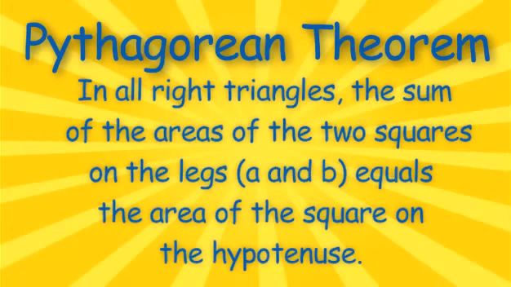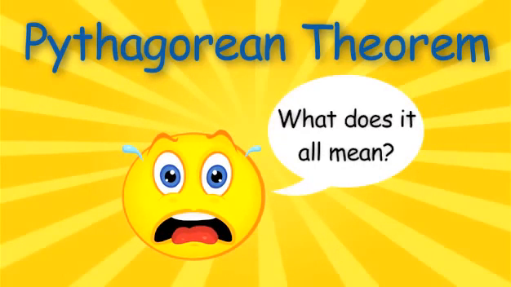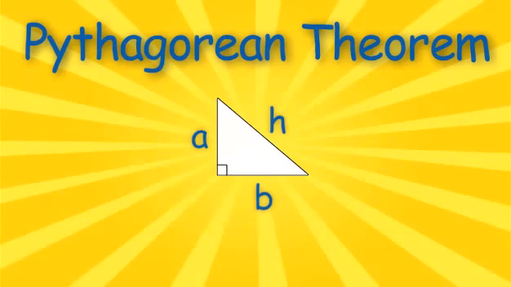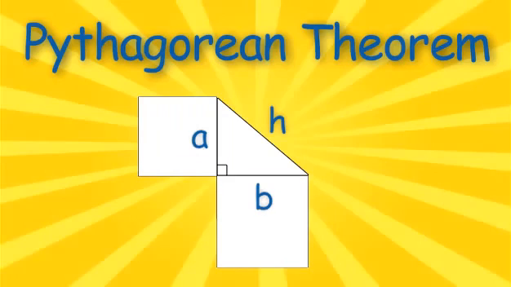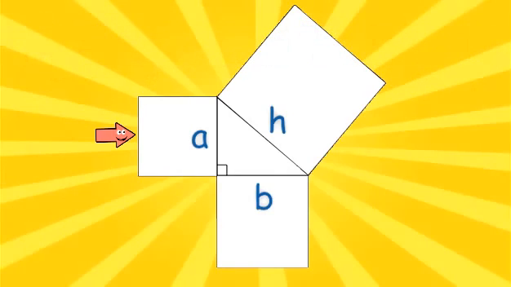The Pythagorean Theorem says that in all right triangles, the sum of the area of the two squares on the legs, A and B, equals the area of the square on the hypotenuse. I know what you're thinking right about now. What does it all mean? It's simple, really. It means that if we add a square to leg A and a square to leg B, then the sum of the area of these two squares is equal to the area of the square on the hypotenuse.